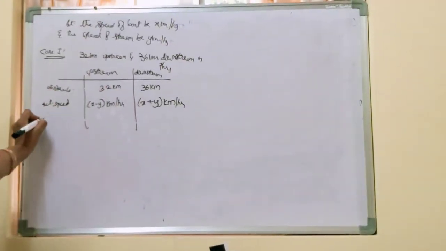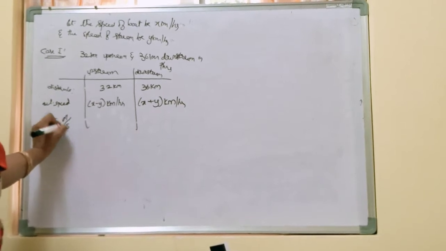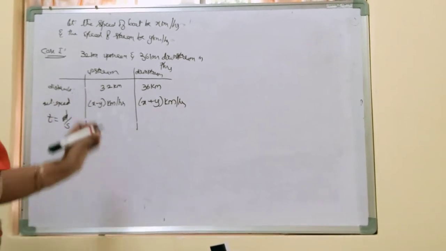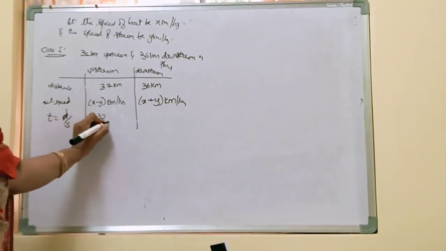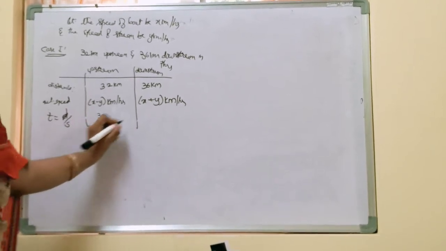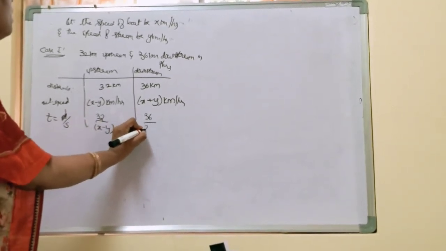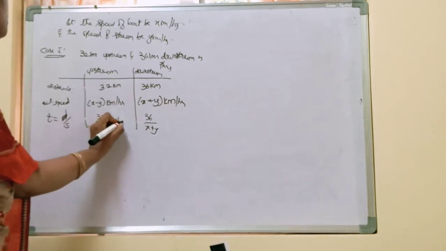Okay. So what is the time formula? Time is equal to distance by speed. So it is 32 by x minus y, and this is 36 by x plus y hours.